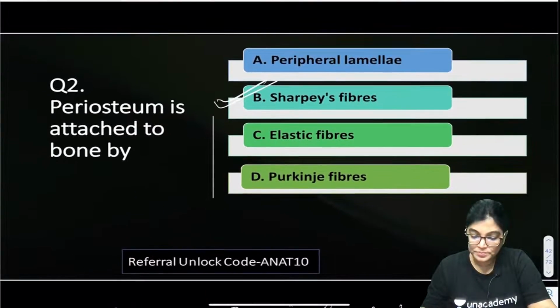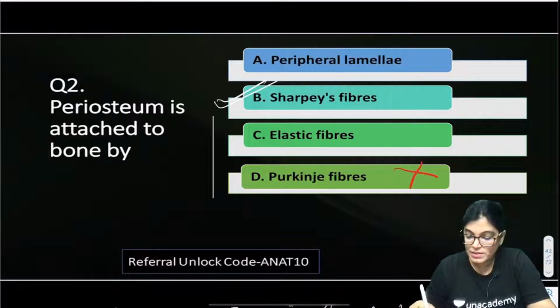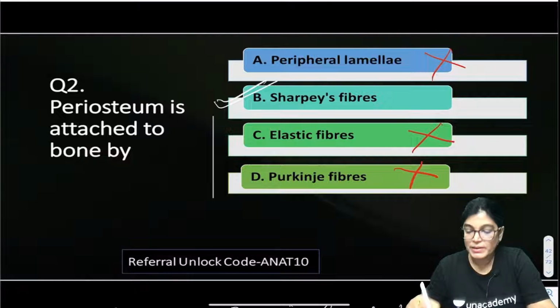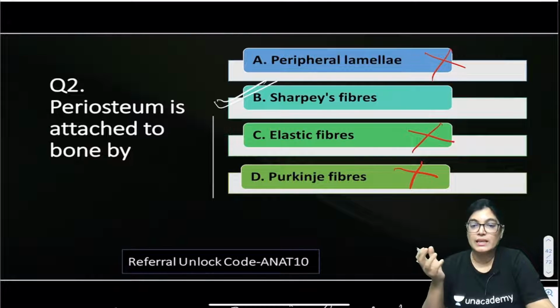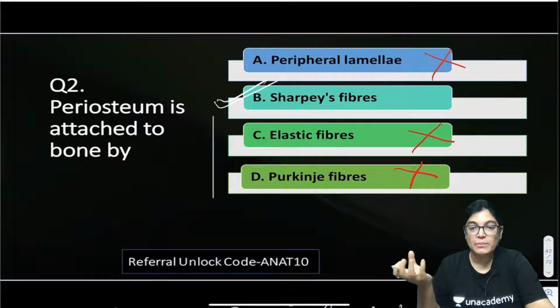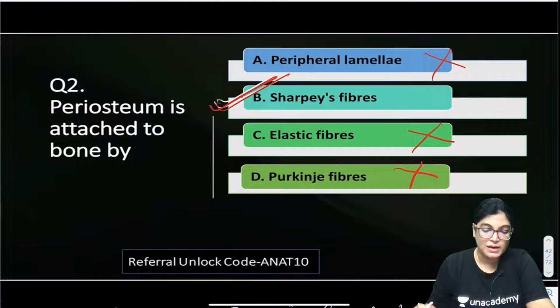Now, peripheral lamina can't be the answer. Purkinje fibers are not seen here, they are mainly neuronal, and elastic fibers are mainly seen in elastic arteries. They are seen in structures like the ligamentum nuchae, which give elasticity. So, the correct answer here will be B, Sharpey's fibers. I think most of the students have given the right answer.